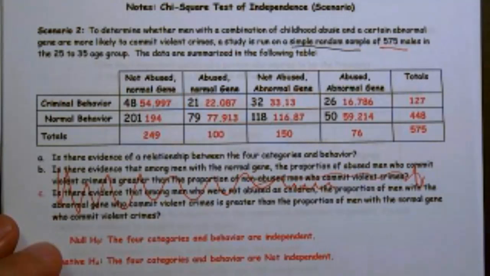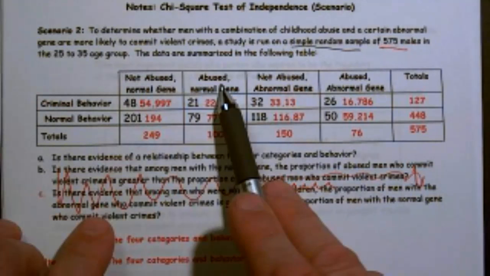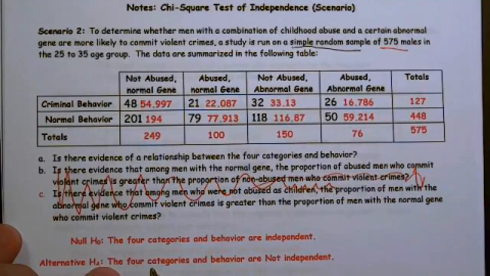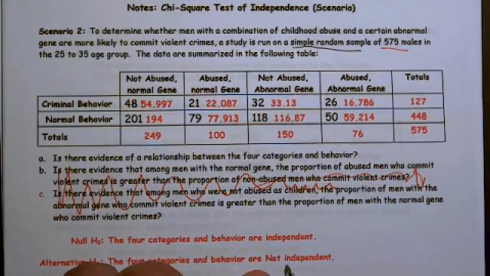So they're looking for the relationship. The null: the four categories and behavior are independent, or the alternative: the four categories and behavior are not independent.